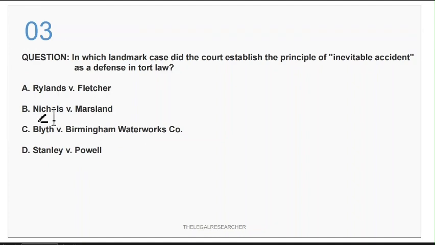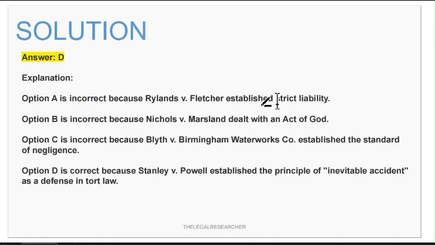So, if you have read the books, you can easily sort out that the fourth option, Stanley versus Powell, is the correct answer. The explanation is Rylands versus Fletcher established strict liability. Nichols versus Marshland dealt with the act of God. Blyth versus Birmingham Waterworks Company is related to the standard of negligence, and the fourth one, Stanley versus Powell, is related to inevitable accident. The other questions will also use the facts of Stanley versus Powell.